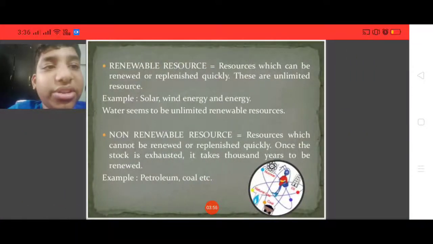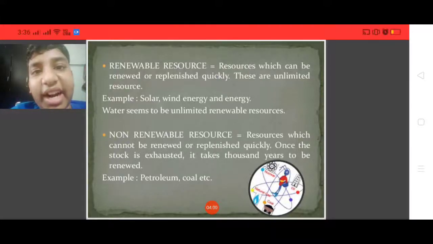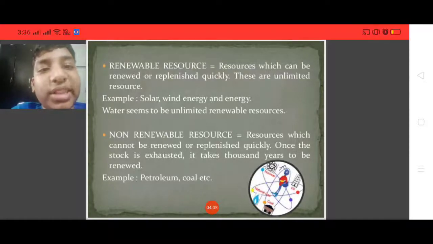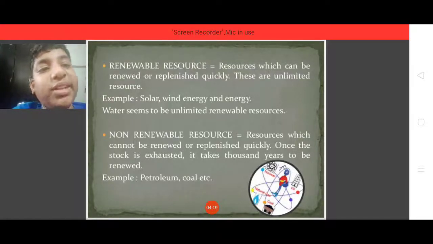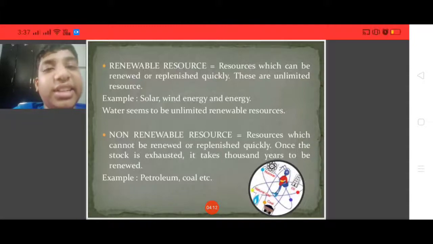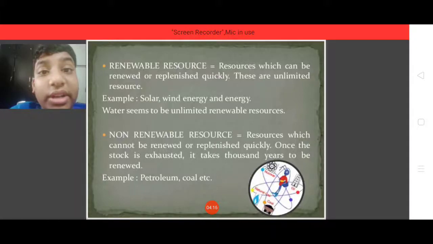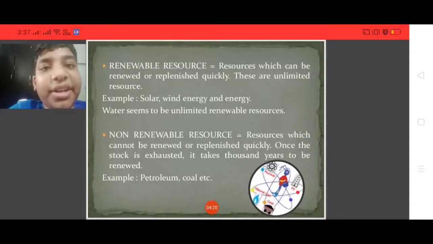Renewable resources can be renewed or replenished quickly. These are unlimited resources. They can be used profitably and save nature. They cause no harm to nature. Examples are solar energy, wind energy, etc. Water seems to be an unlimited renewable resource. If we use water profitably, water also can be an unlimited resource.